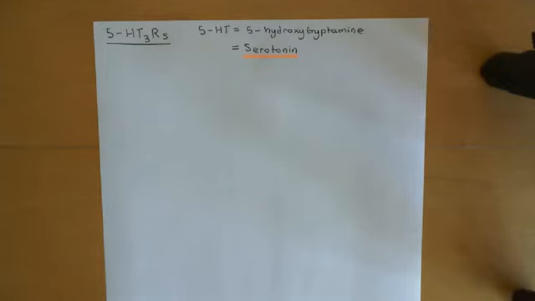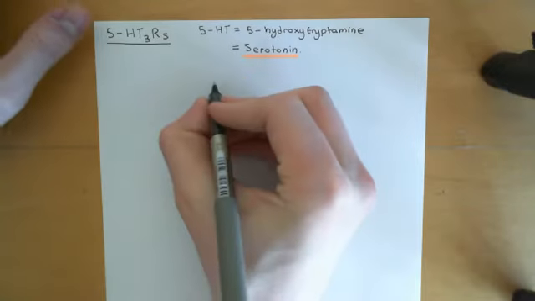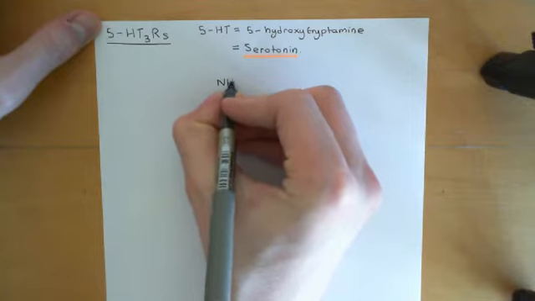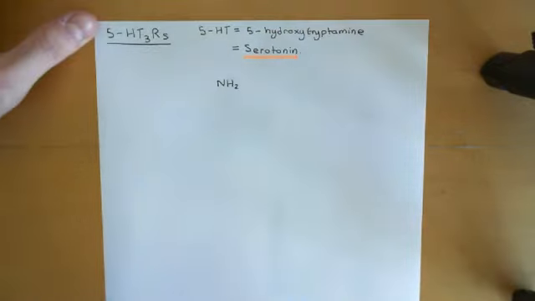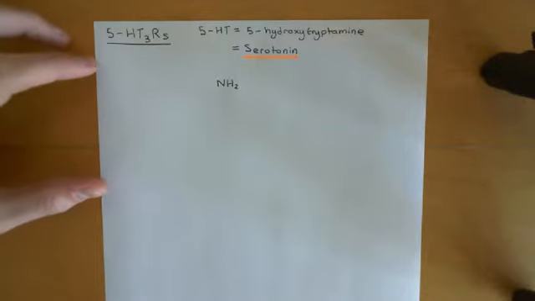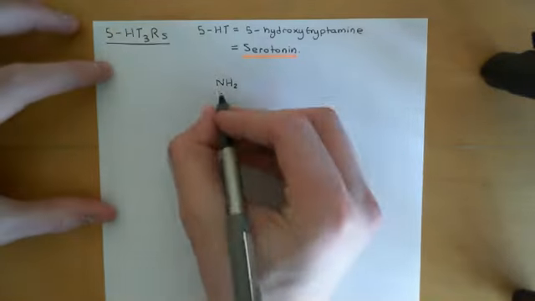Right, so let me show you the structure of 5-hydroxytryptamine. Since I've shown you the structure of all the other ligands, I think it would be unfair now not to show the serotonin structure. Basically it's based on the structure of the amino acid tryptophan, but what we're going to do is firstly remove the carboxylic acid group of the amino acid tryptophan to create tryptamine, and then we're going to stick an alcohol group on to create 5-hydroxytryptamine.